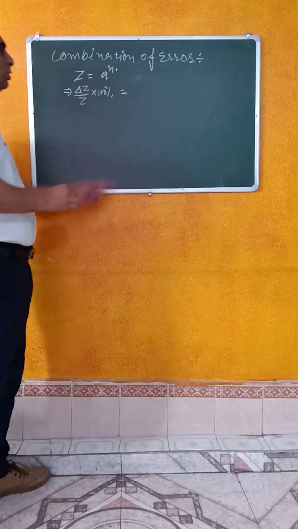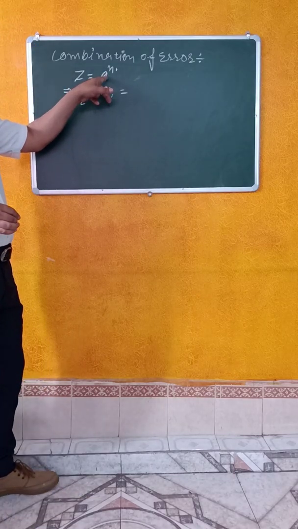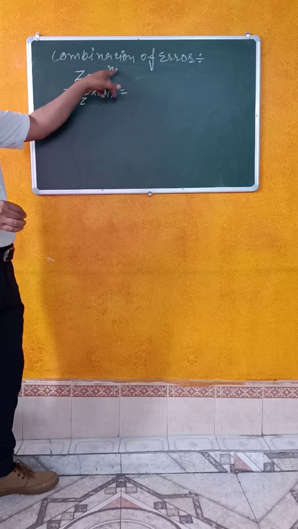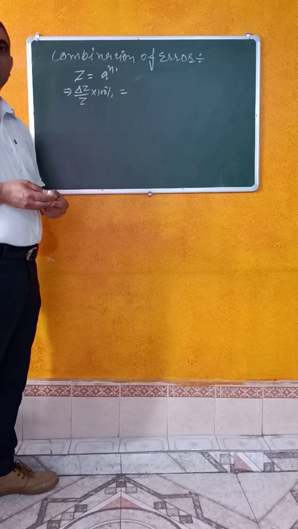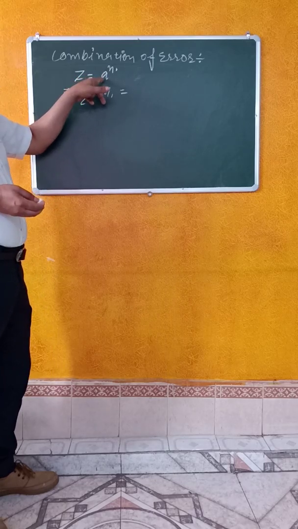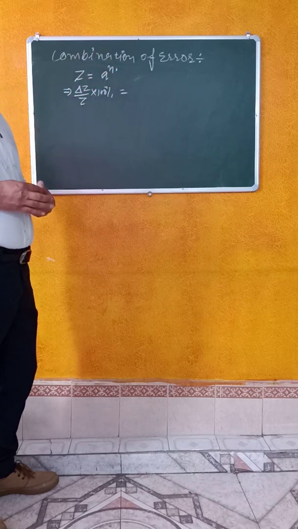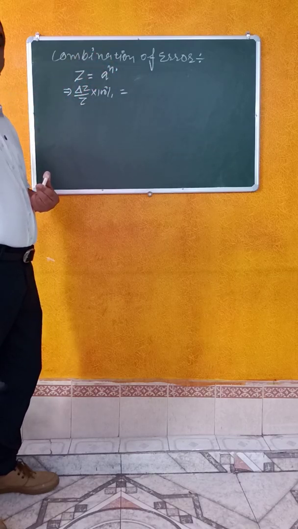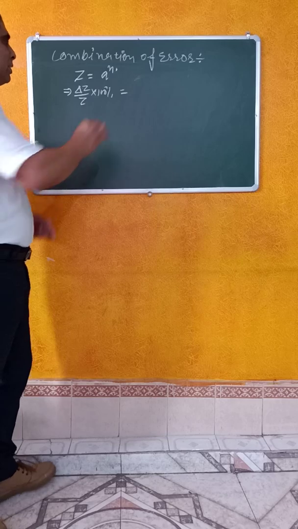is equal to, now this is the quantity A which is raised to the power n. So how I can convert this mathematical representation into percentage error? So very easy.